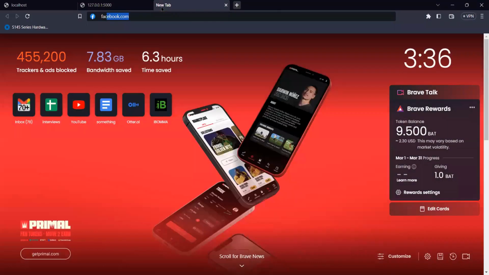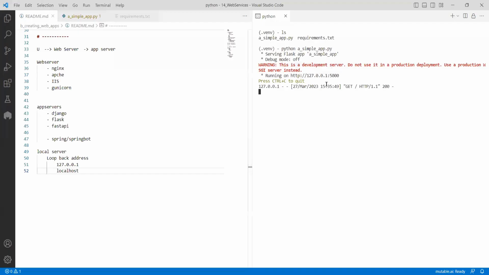If I open back that particular site, you can notice 127.0.0.1 colon 5000. Whenever you want to connect to anything, till now we are giving facebook.com, google.com like that. But why is our address like this? It's very simple. In the back end, the actual logic is the same. Whenever you want to connect, you should give it like this only.